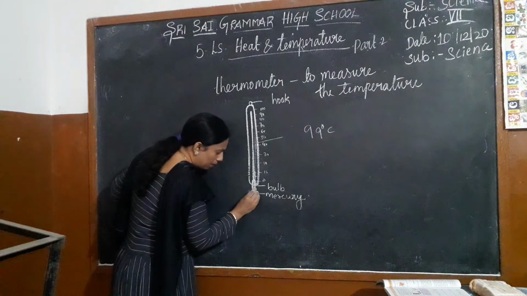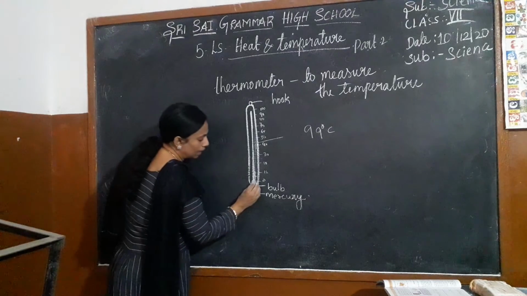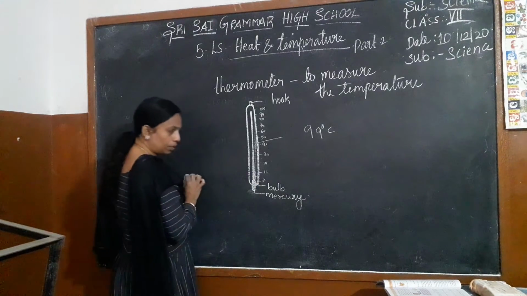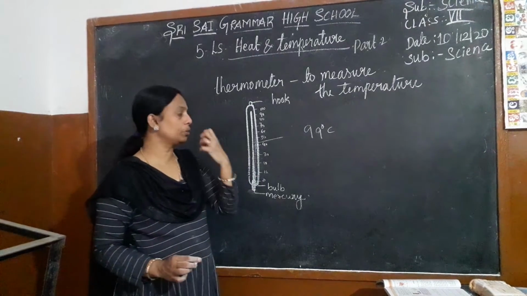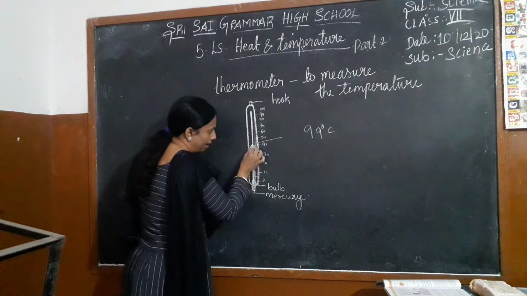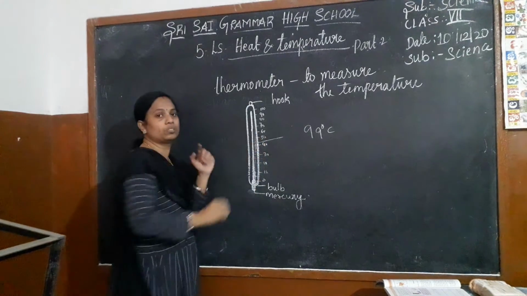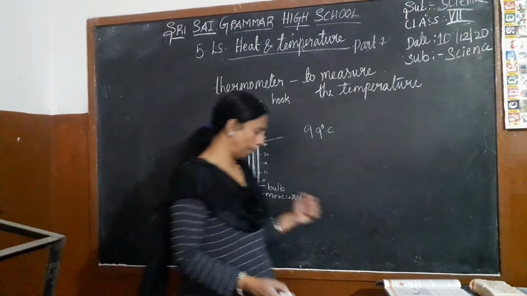We put the bulb in our mouth. So this bulb contains the mercury. When mercury absorbs the heat, it rises up, and it shows the body temperature.